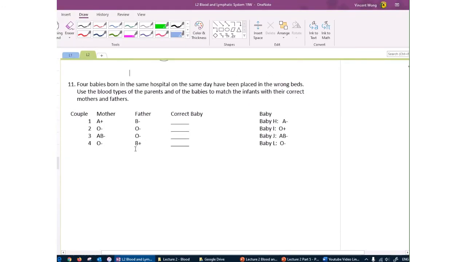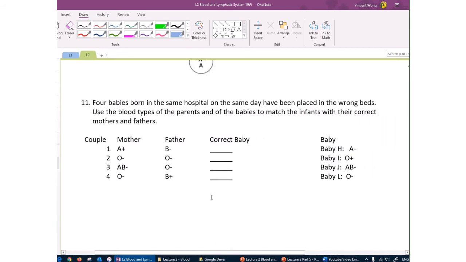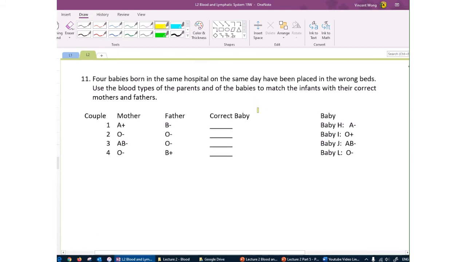Let's do another one from the workbook. This is question 11 in the lecture 2 study workbook study guide. Here we have four parents and 4 babies to match, and we can use the same logic that we did for the last question. We want to start with AB parents or O parents. So here we have an O negative mother and an O negative father. 2 O individuals can only have type O babies, and 2 negative parents can only have negative babies, which means this must be their baby.